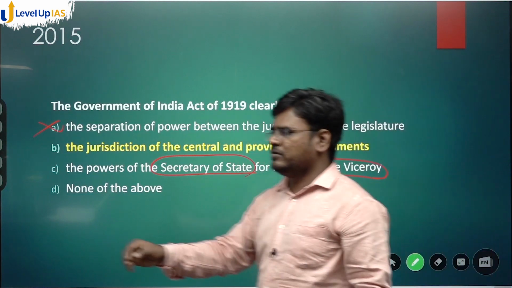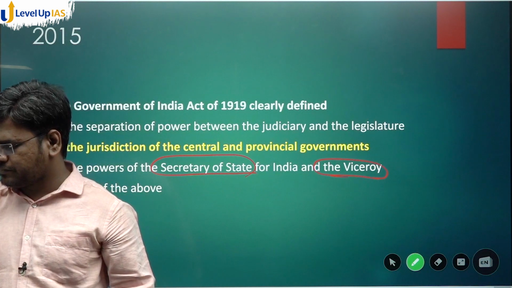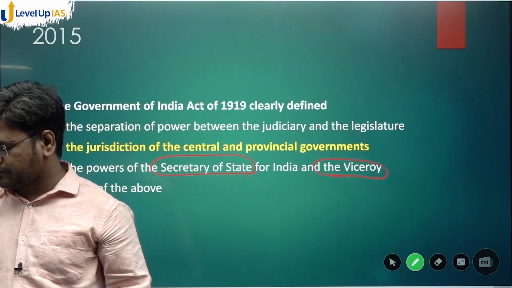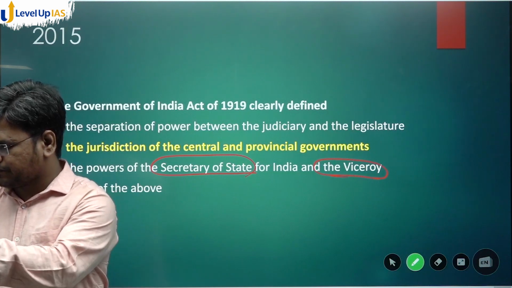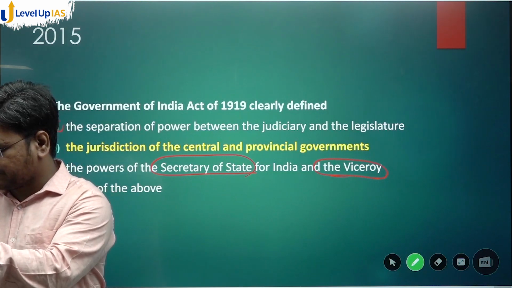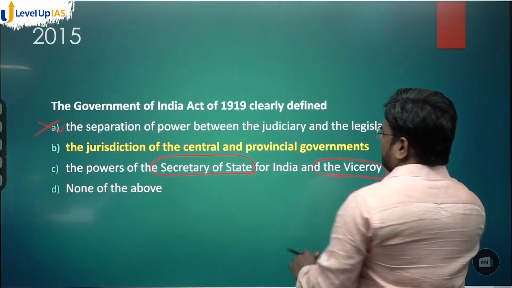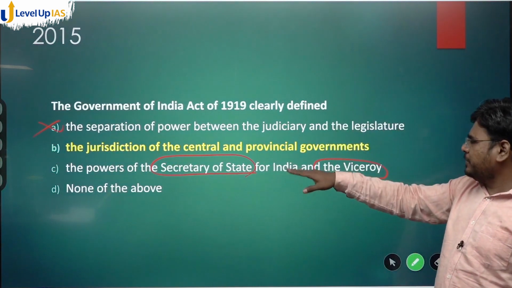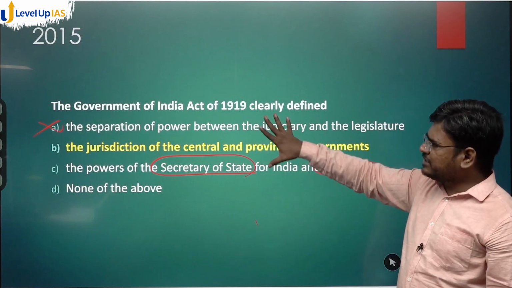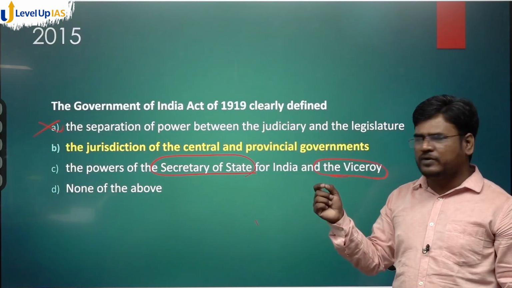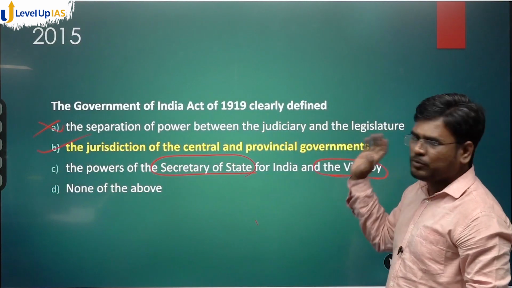No. The powers of Secretary of State of India and Viceroy, and none of the above. Just see, if you have knowledge, if you have read it once, you can easily solve the question. The answer is B, the jurisdiction of central and provincial government.